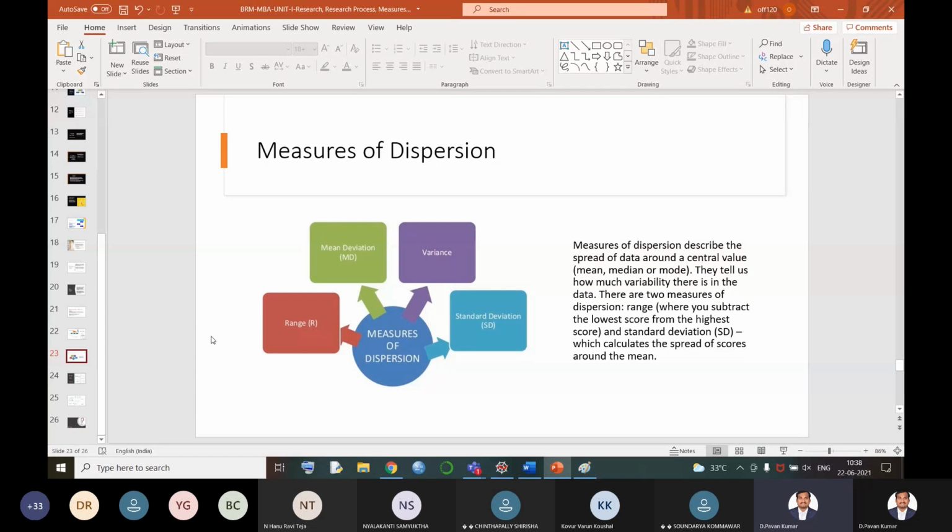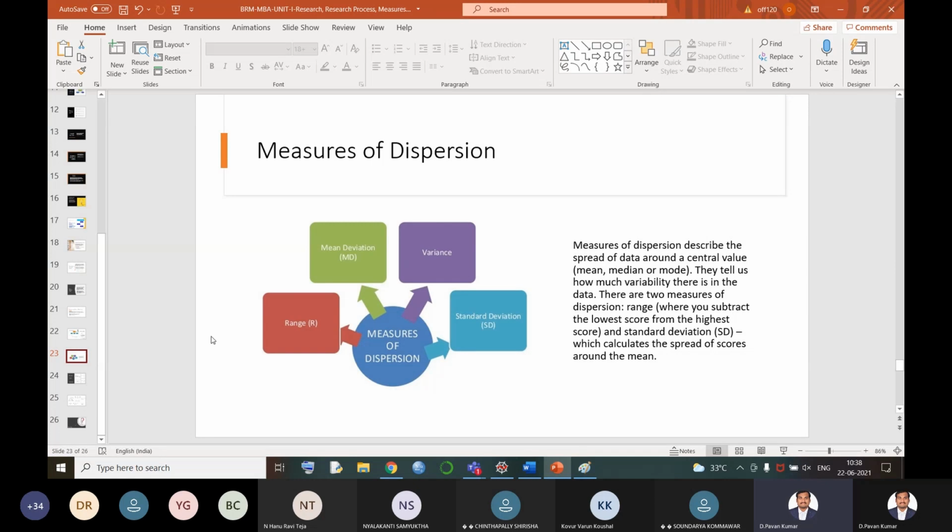One of the ladies might be staying in a hostel nearby the college, in front of the college and behind the college, and some people might be traveling 12 kilometers, 17 kilometers, or 5 kilometers, whatever it might be. That means the distance of each and every observation from the actual mean is called the dispersion.